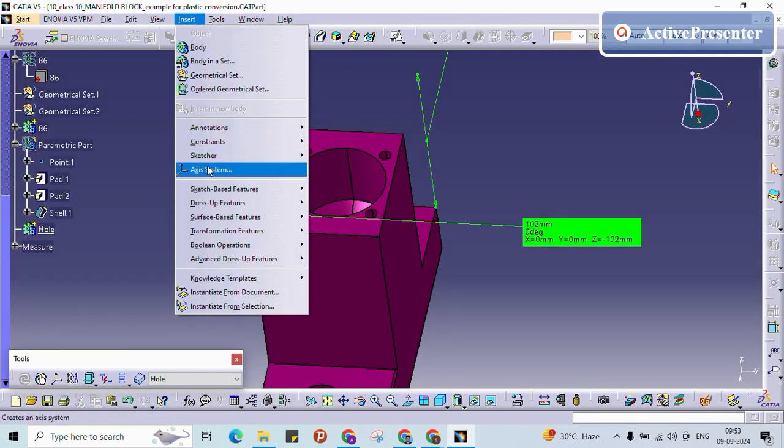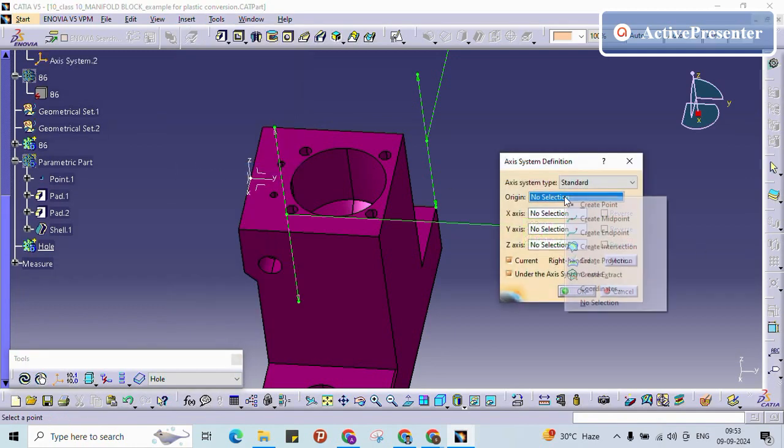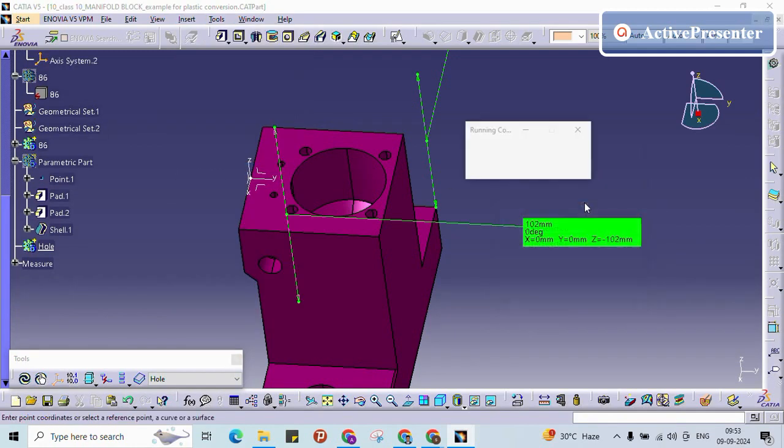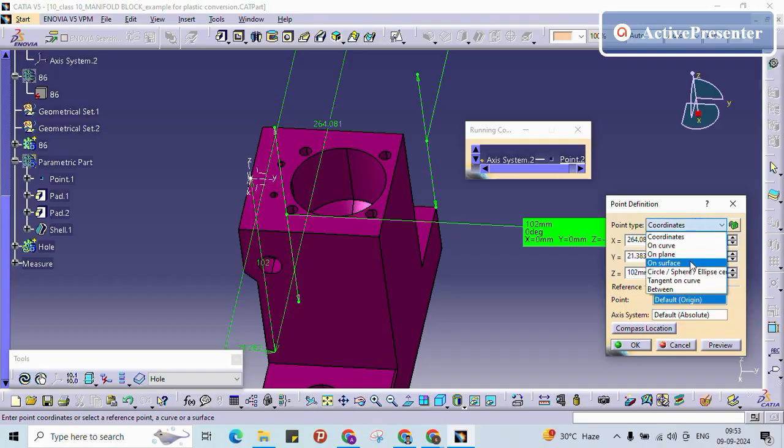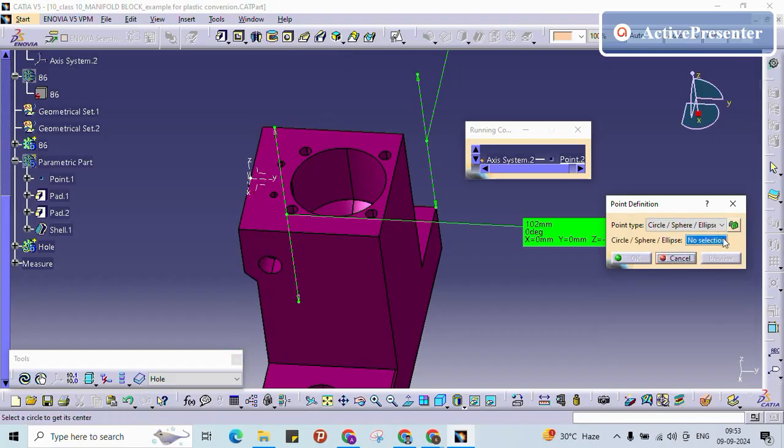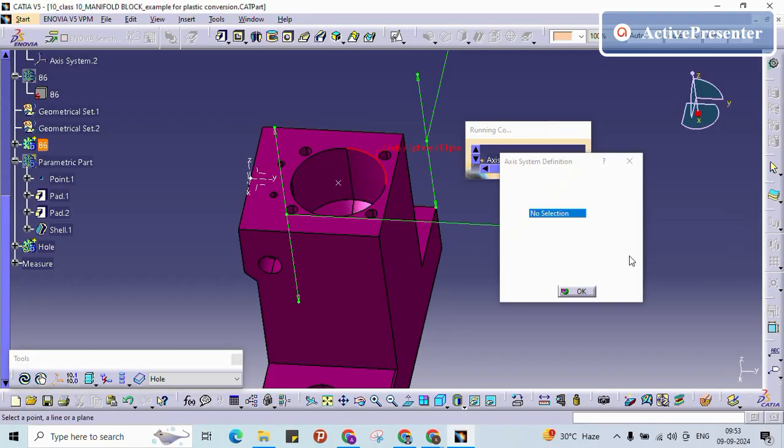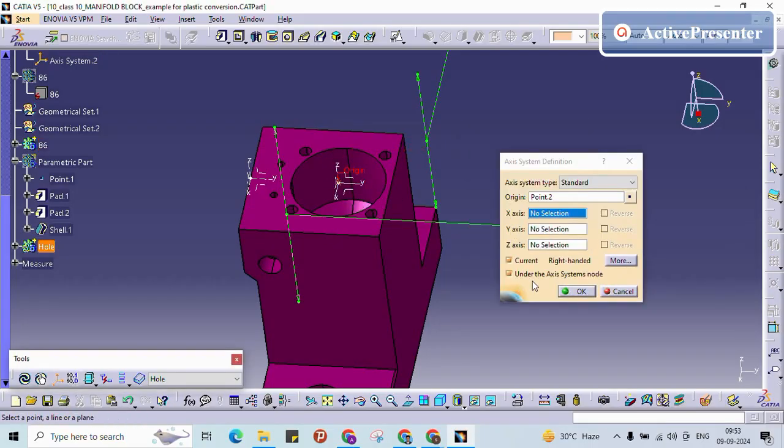So insert axis system. For creating the point, I will create it with respect to this circle. Circle, sphere, ellipse: it will show the center of that circle. So now it is created.